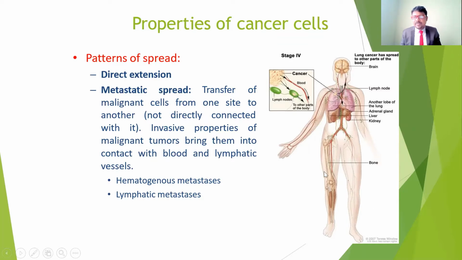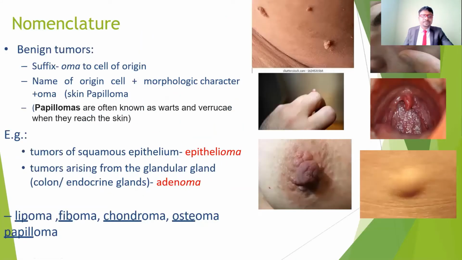For example, if anybody has a problem here and it spreads to the brain, and from there to other parts such as the bone, liver and kidney, it travels through the blood and also the lymphatic system. This type of spread is called metastatic spread. Metastatic means spreading from one place to another through the bloodstream and also lymphatic metastasis. So this spreading happens because of metastasis.